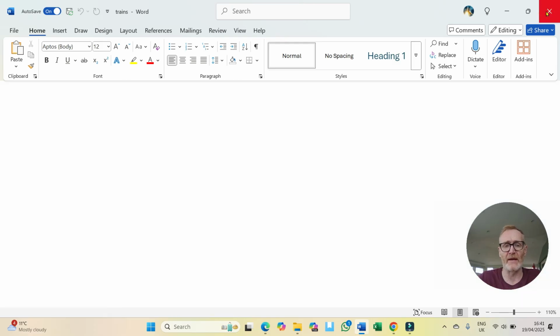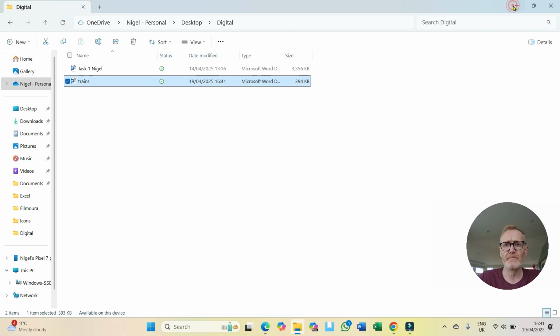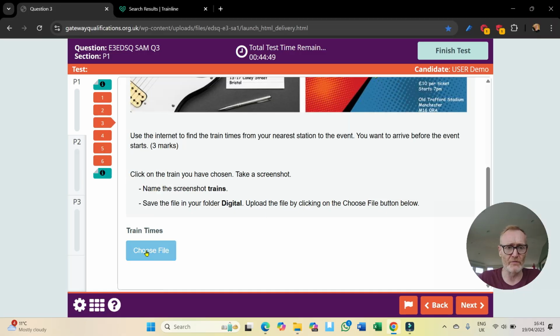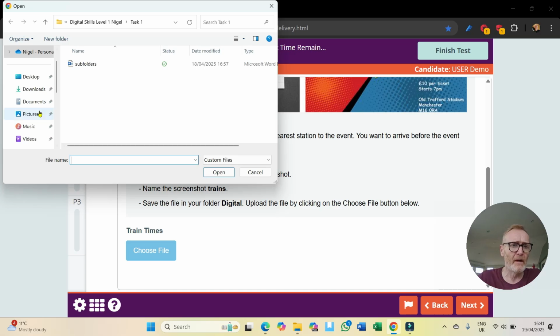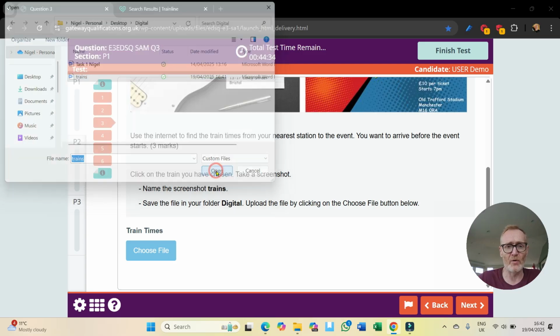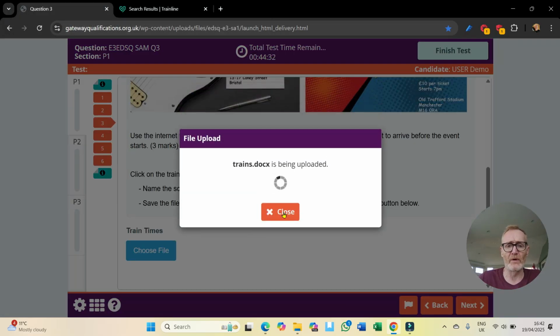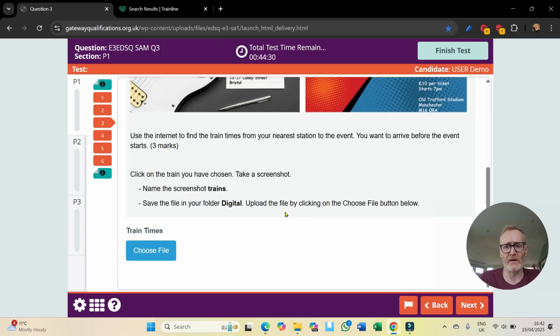So I know that I can now upload that onto here. I would choose File, go to Desktop, Digital, and it's trains, so I can just select it. I can either double click it or I can just select it once, left click, then click Open, and it will upload, and then that's that question done.